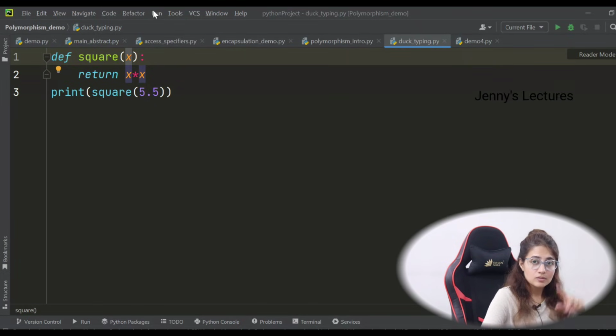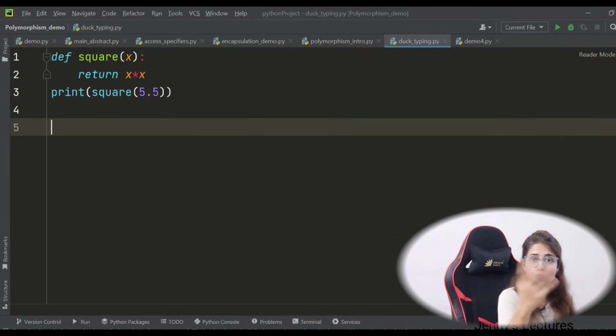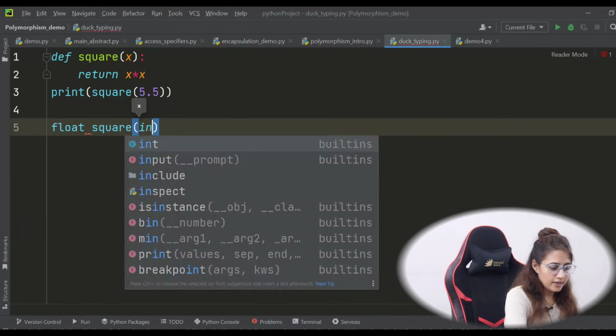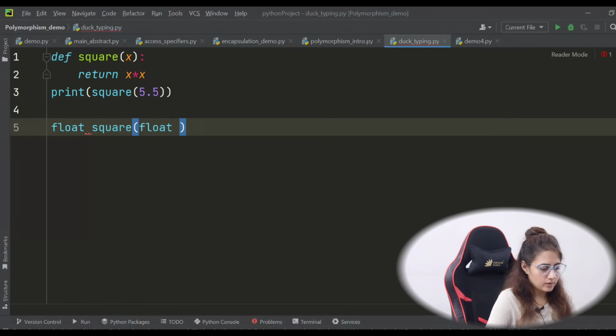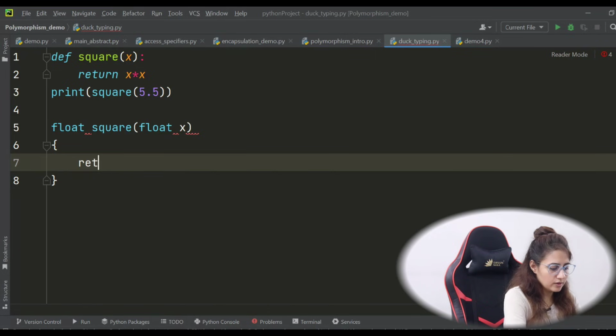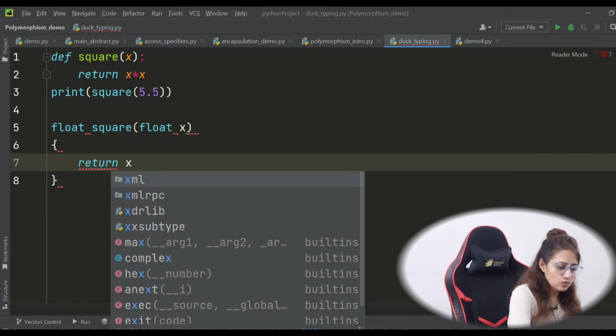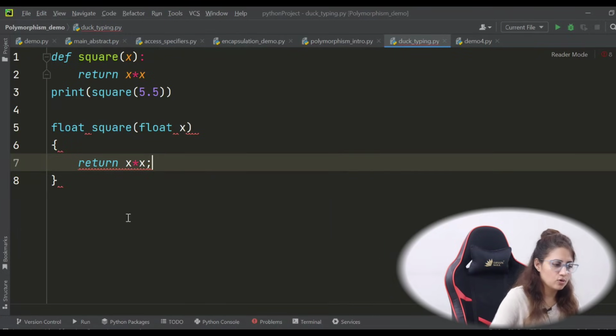There, when you are defining a function, let me tell you what the syntax would be. Square, and then you have to specify not int but float x. We are accepting a type float and it will return a float value, and thereafter we will return x into x, something like this, and a semicolon obviously.